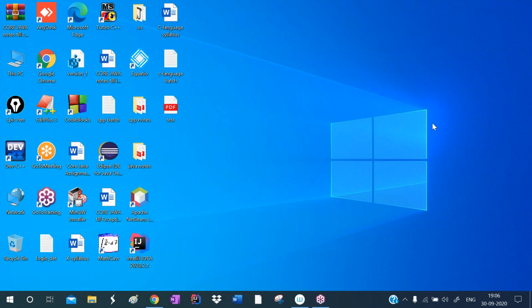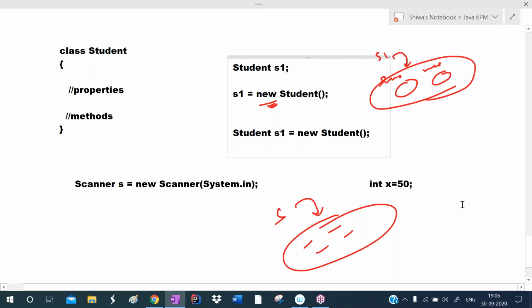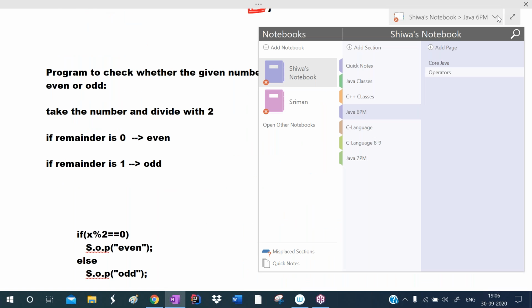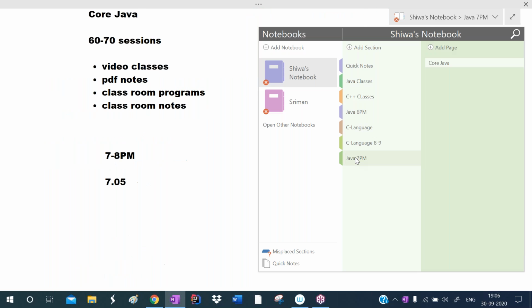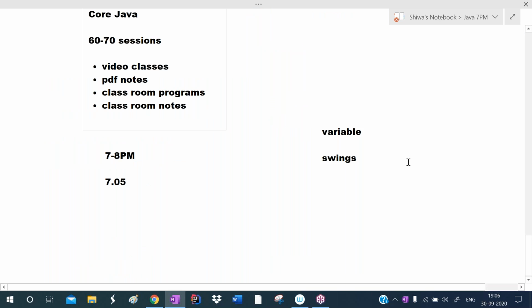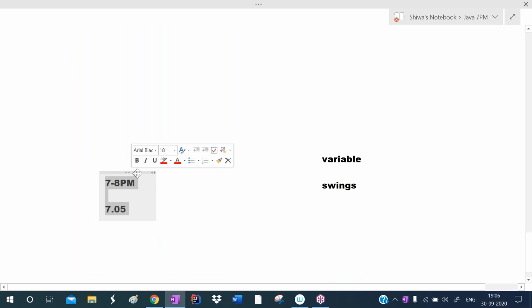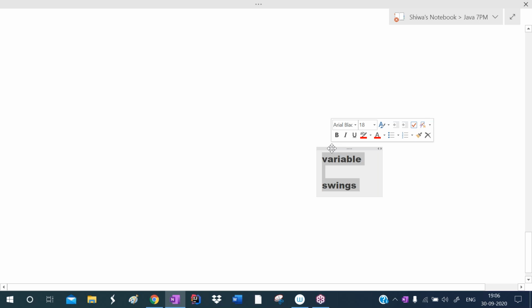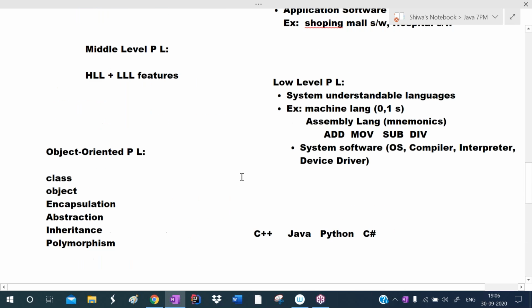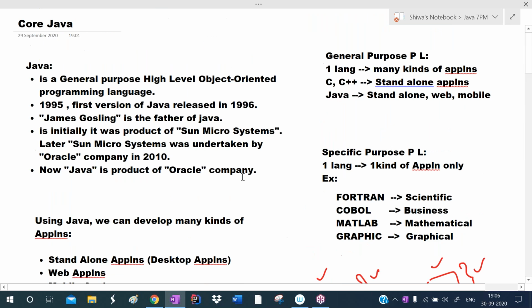Okay. So in the previous class, we clearly discussed what is Java, what is the purpose of Java, and what are the parts of Java.